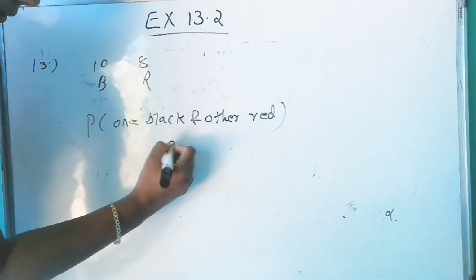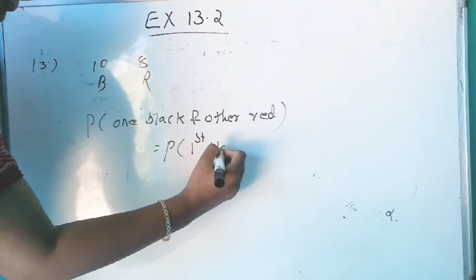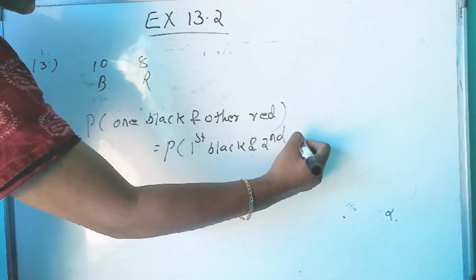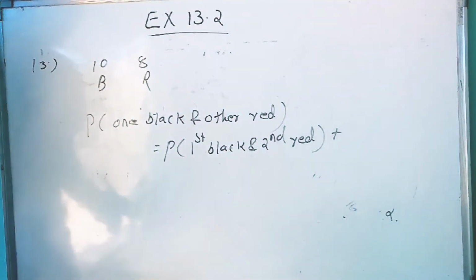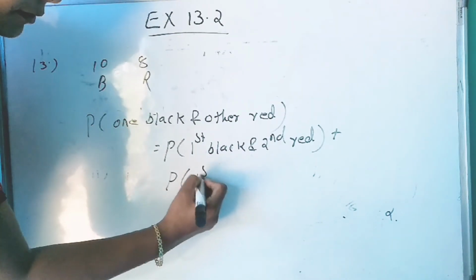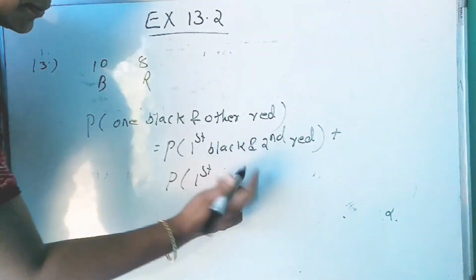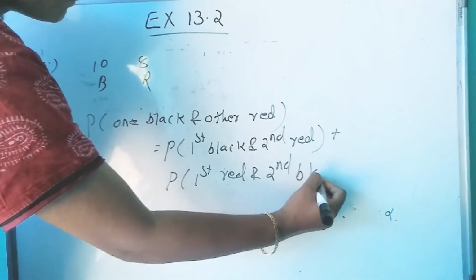This means the first one is black and the second ball red, or, and or means plus will come, the first ball red and the second ball black.